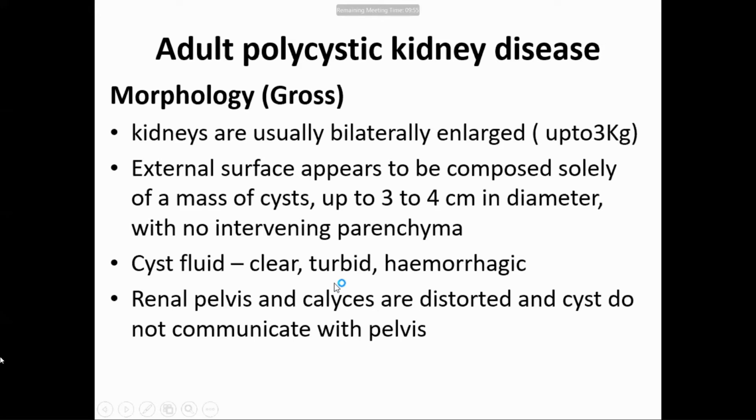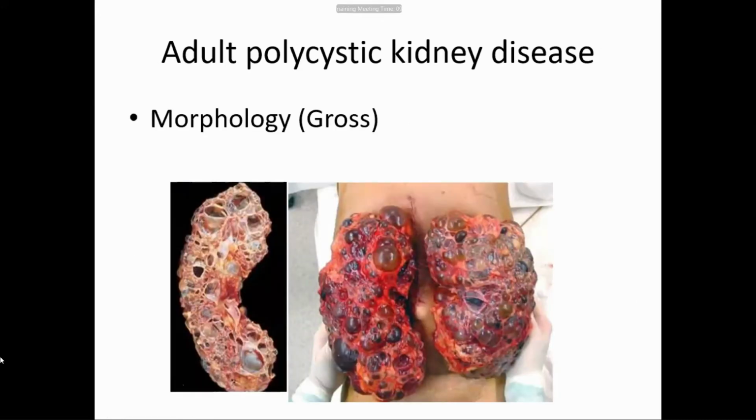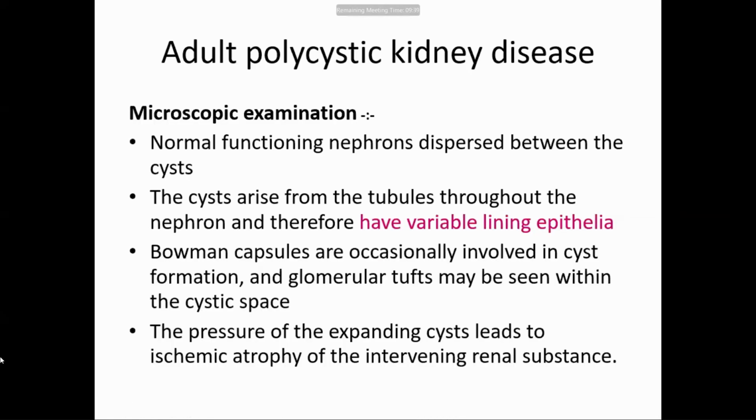So this is the gross morphology. You can see this is a cut section. These are the cysts, and these are the two kidneys. See multiple cysts on the surface, an irregular surface, and these are the cysts inside. Now microscopic examination: normal functioning nephrons are dispersed between the cysts. You can see the glomeruli and tubules in between the cysts.